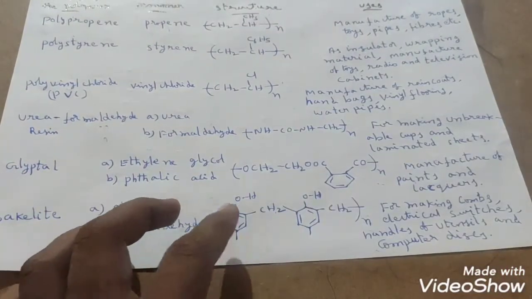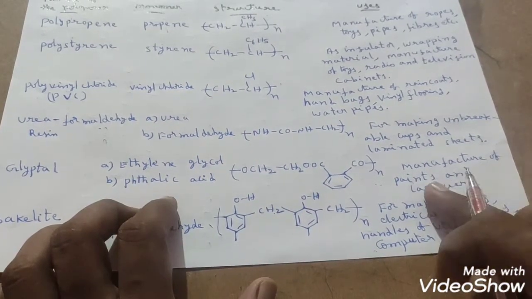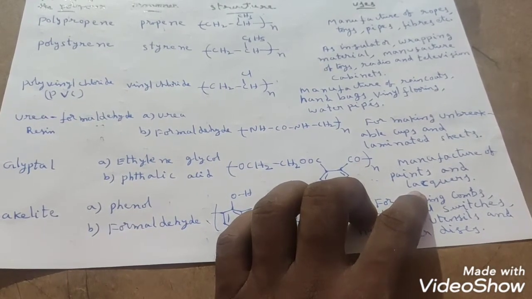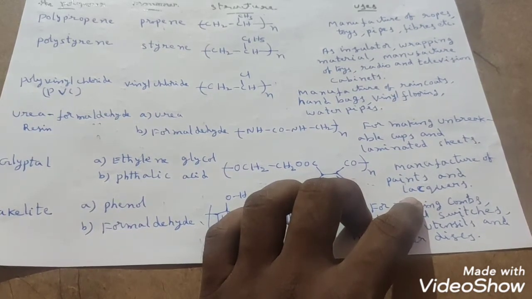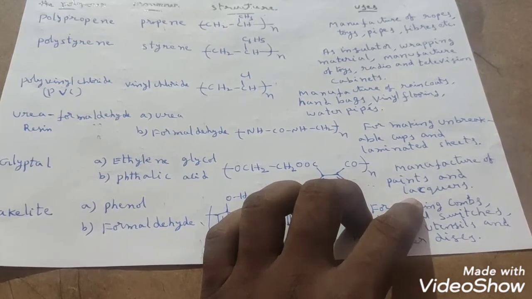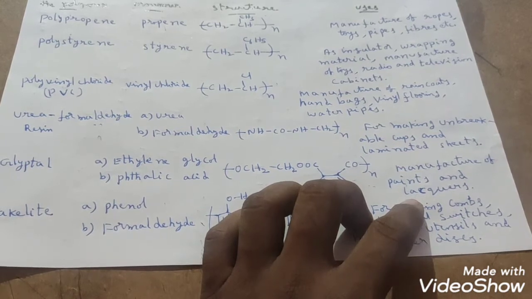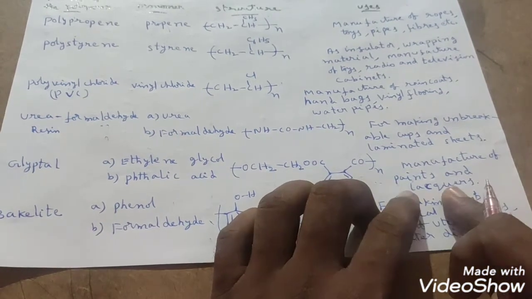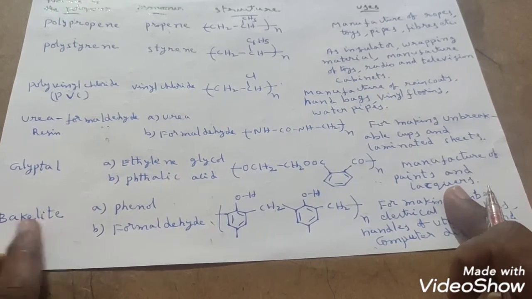Yes. This glyptal, what are the uses of this glyptal? Glyptal is used in the manufacture of paints and lacquers. Lacquers meaning is what? A liquid made of shellac dissolved in alcohol or of synthetic substances that dries to form a hard protective coating for wood or metal. Okay? That is nothing but lacquers. Everybody knows it, lacquers.